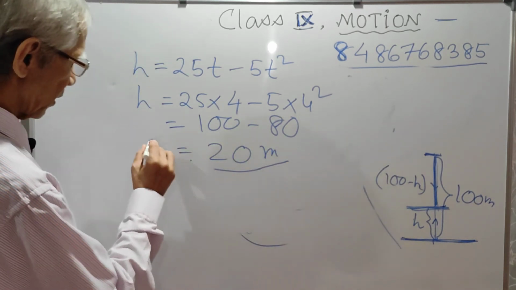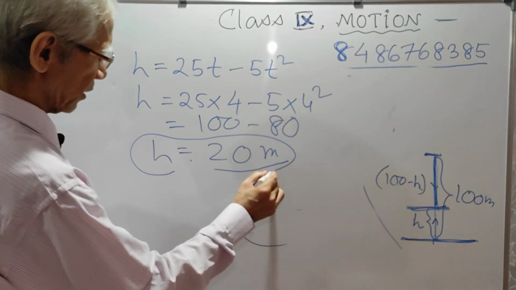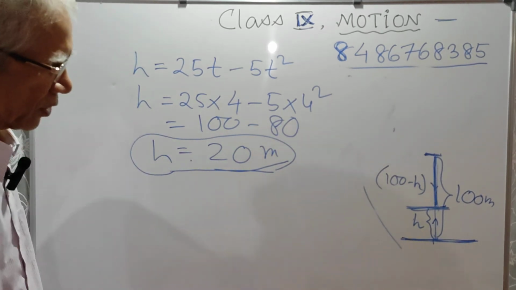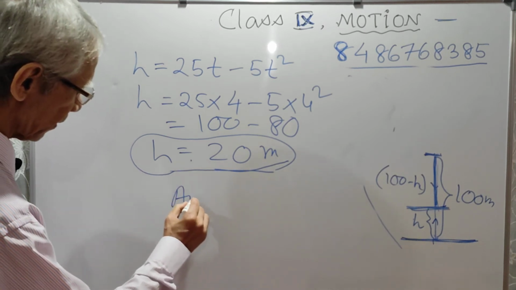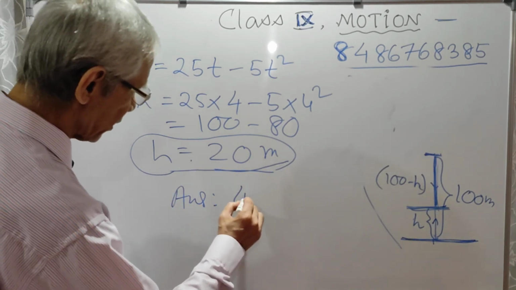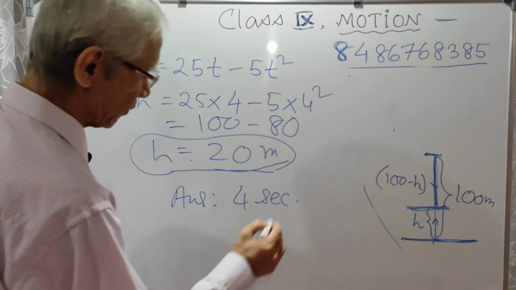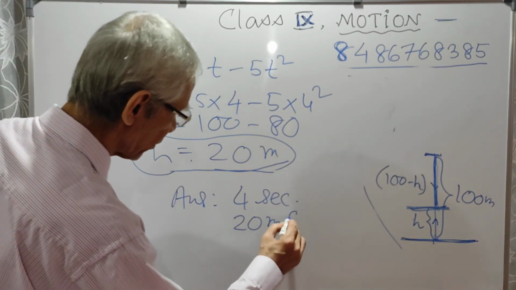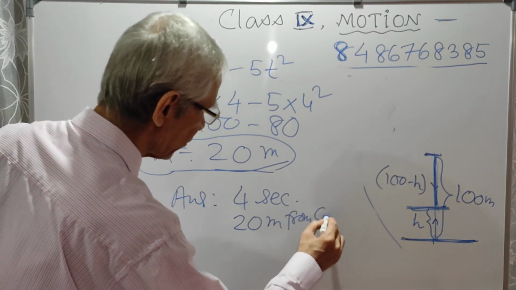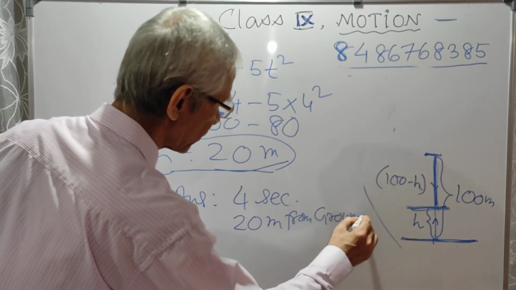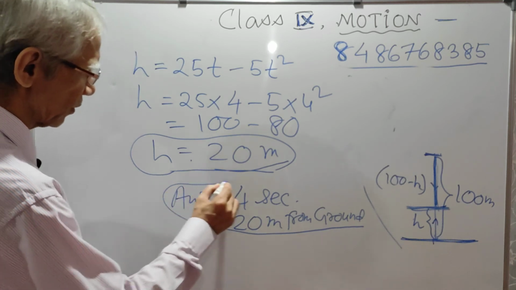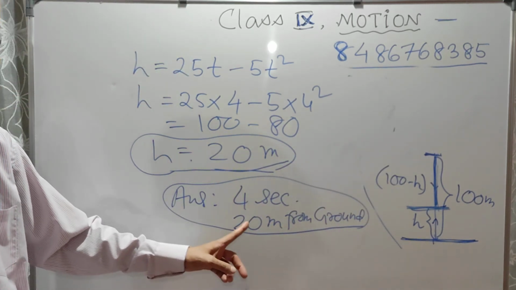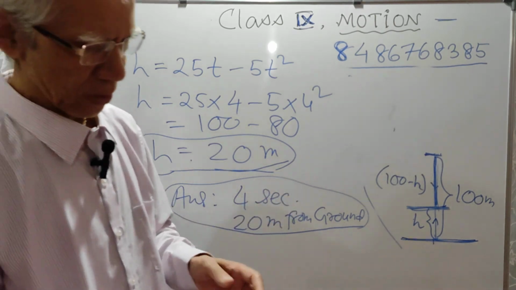This is the height, second answer. So finally we got the answer. What answer? They meet after t seconds, 4 seconds. And they meet at what height? At a height of 20 meter from ground. 20 meter from the ground. So this is the answer. So they meet after 4 seconds and they meet at a height of 20 meter from the ground.